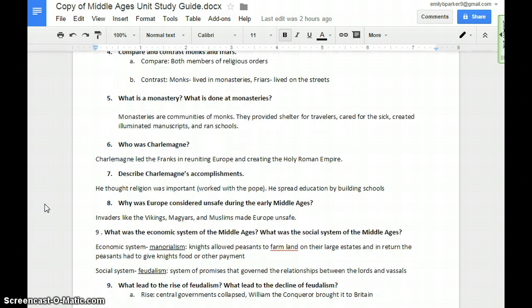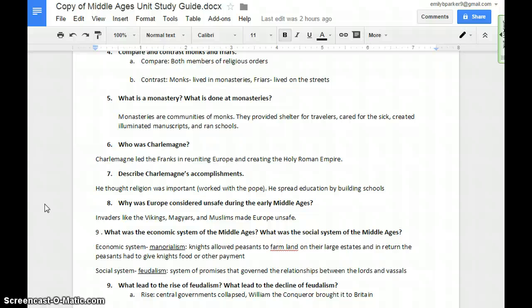What is a monastery? A monastery is a community of monks. At monasteries, they provided shelter for travelers, cared for the sick, created illuminated manuscripts, ran schools, copied books, and studied ancient texts. Okay, so those are the things you want to know that are done at monasteries.